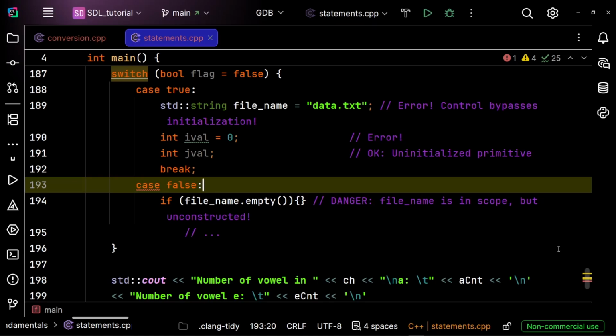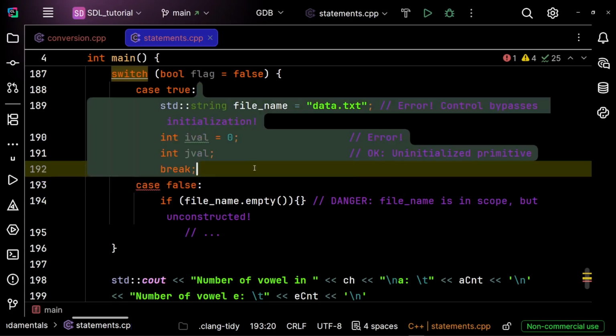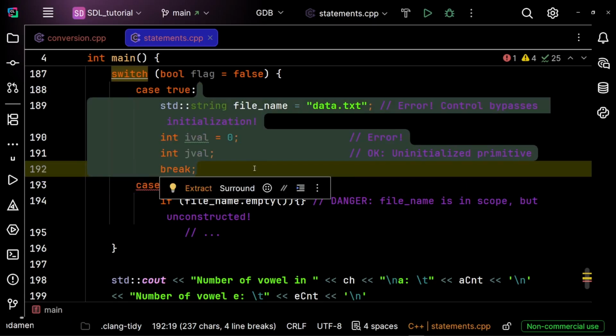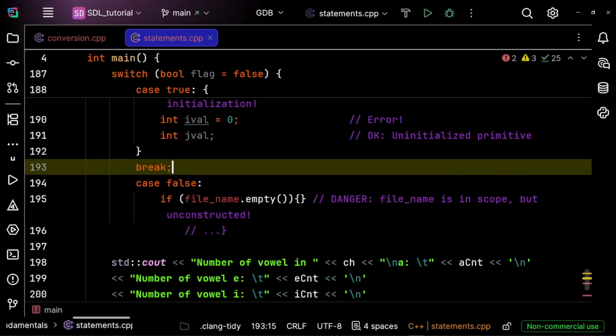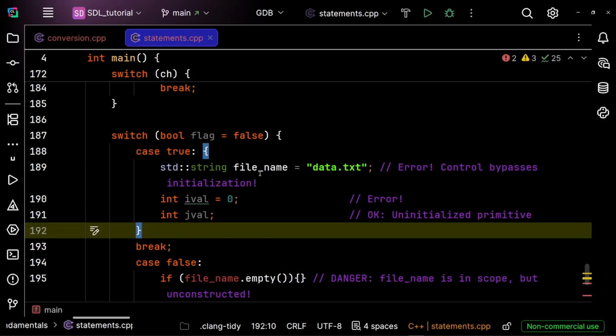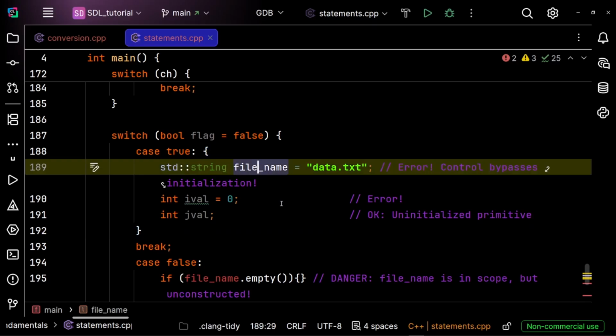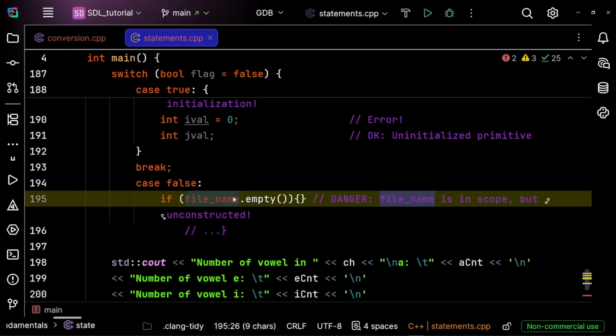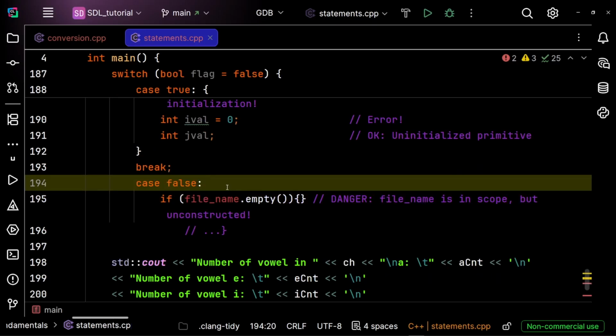If we need to define and initialize a variable for a particular case, we can do so by defining the variable inside a block. So we can wrap it in a block and move the break outside the block. This way we are ensuring that this variable is out of scope outside this block. So now we don't have access to it in the false case or the other case.